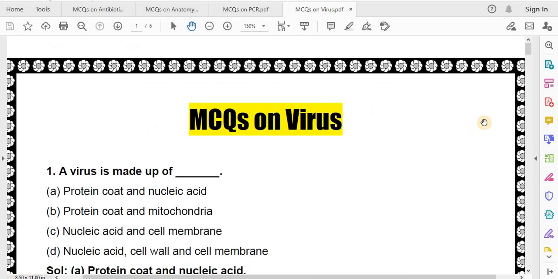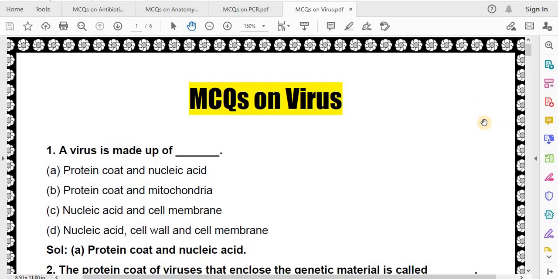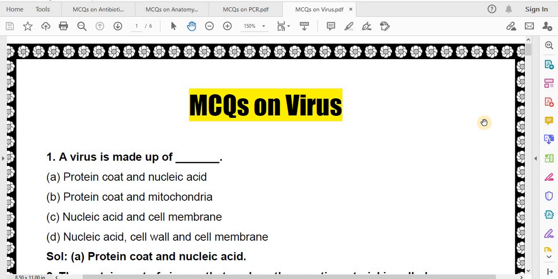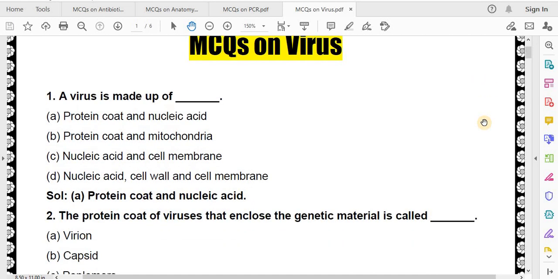Next, most important MCQs related to virus. A virus is made up of protein coat and nucleic acid, protein coat in mitochondria, nucleic acid and cell membrane, nucleic acid, cell wall and cell membrane. Correct answer is protein coat and nucleic acid.